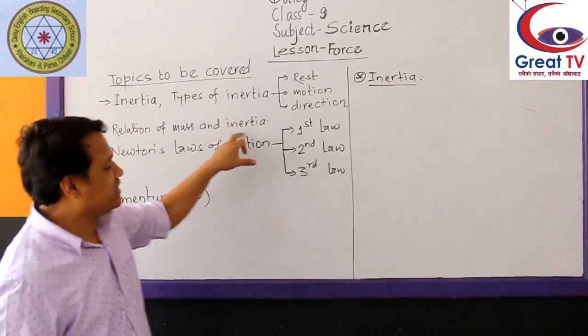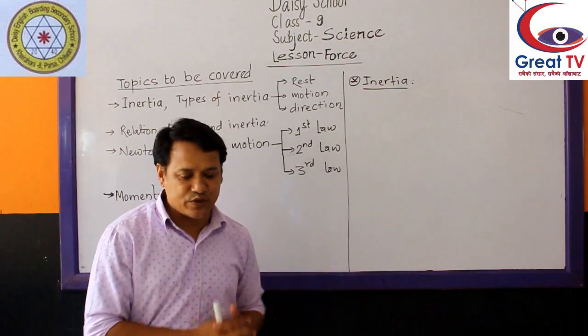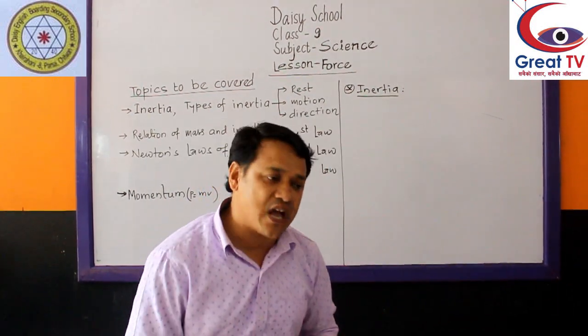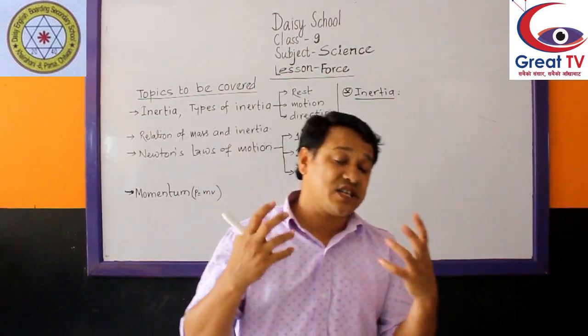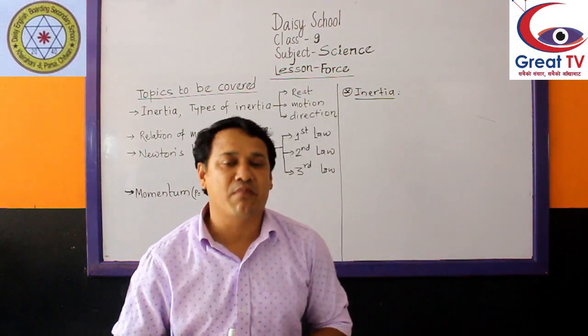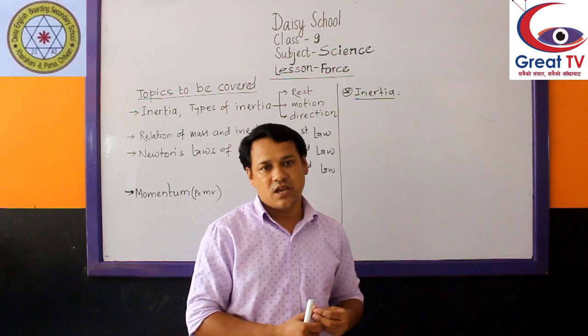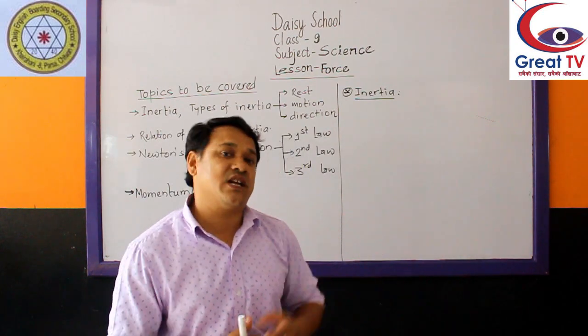Relation between mass and inertia. So we say every moving object has inertia of motion, every rest object has inertia of rest. That also depends on the mass. If the mass is less, then inertia is also less. If the mass is more, then inertia is also more.